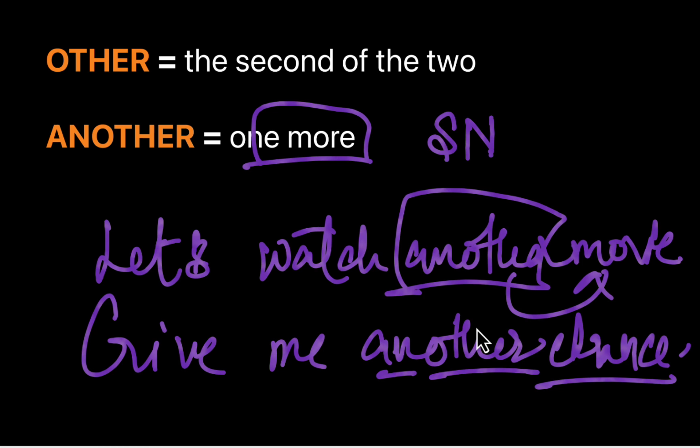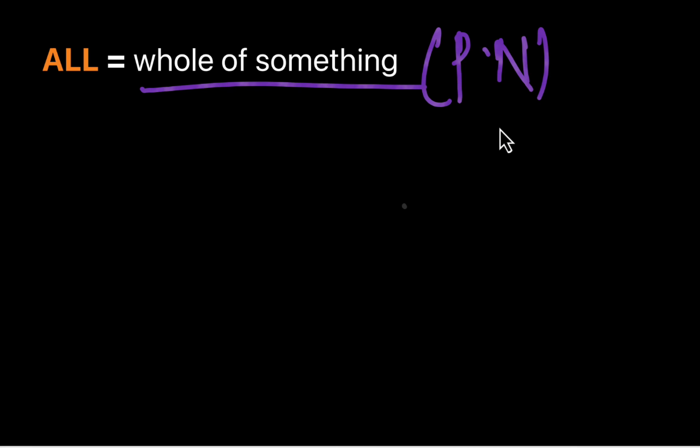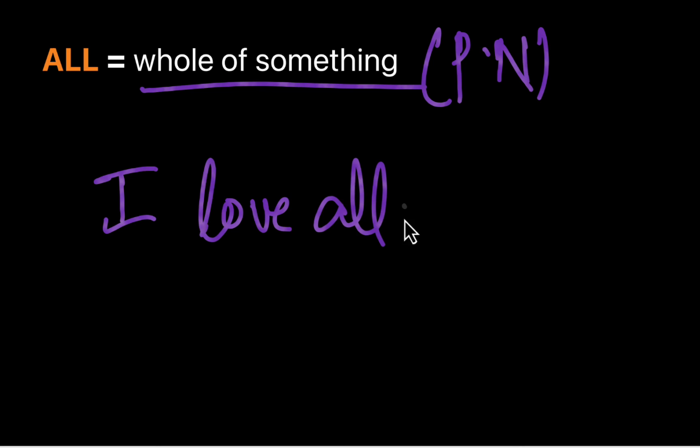Now let's talk about the last indefinite adjective, and that is all. It is very simple to use all, which means whole of something, which is basically a plural noun. For example, I love all students.